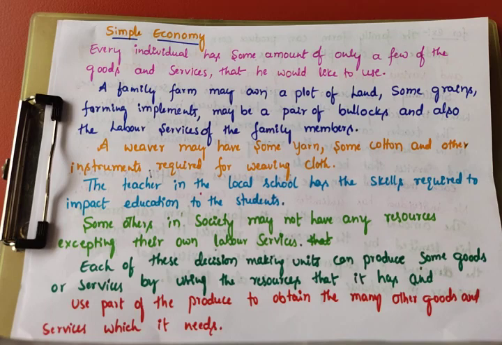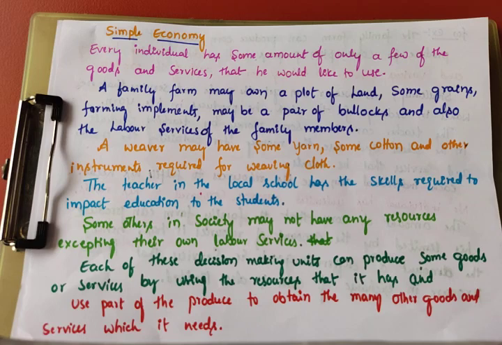Each of these decision making units, see, households are the decision making units. Households own land, labor, capital, organization. These are called factors of production.